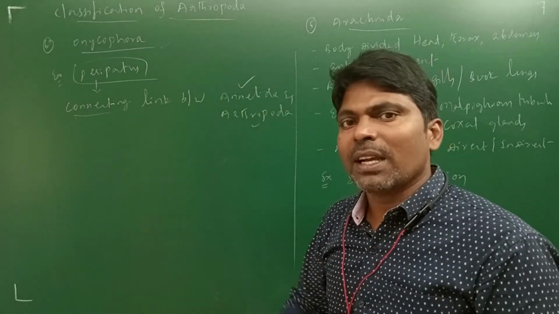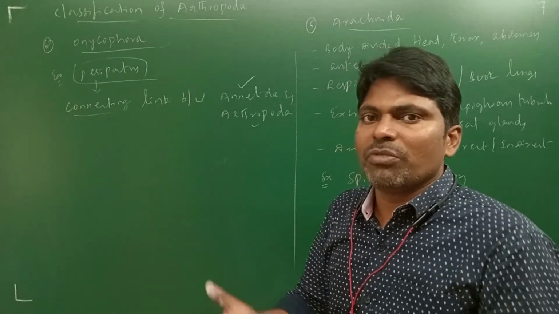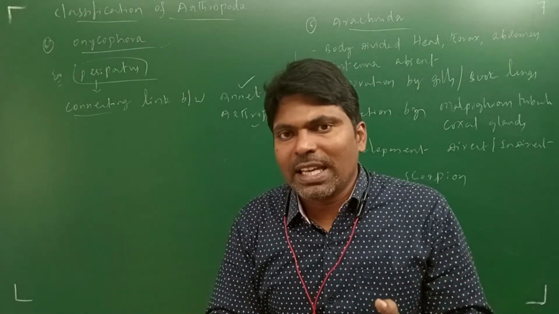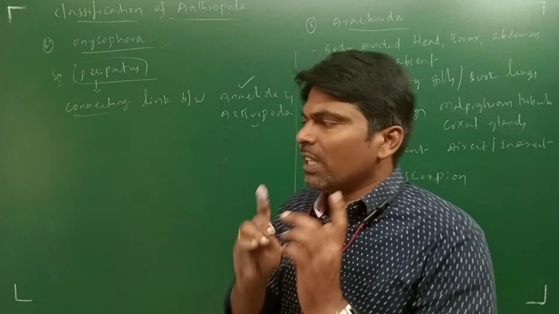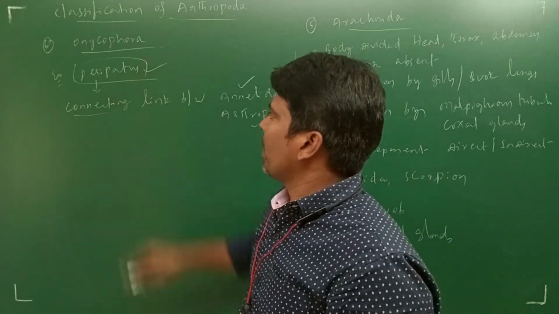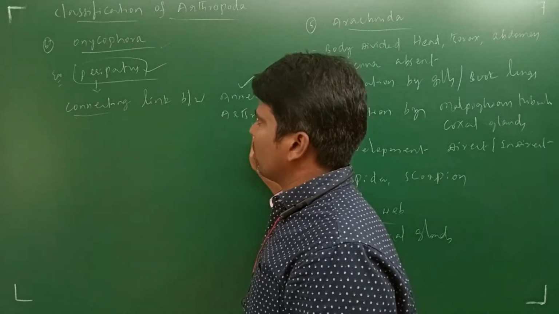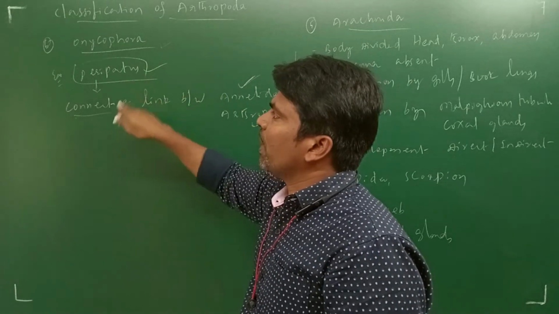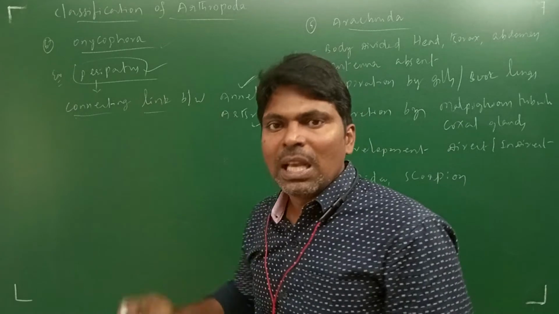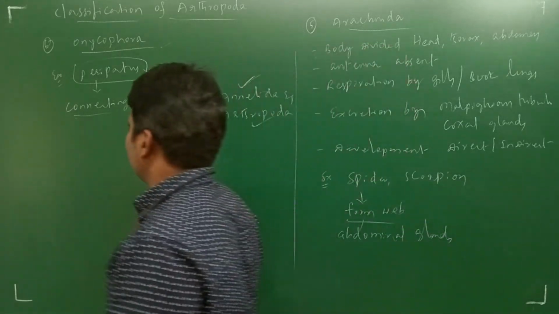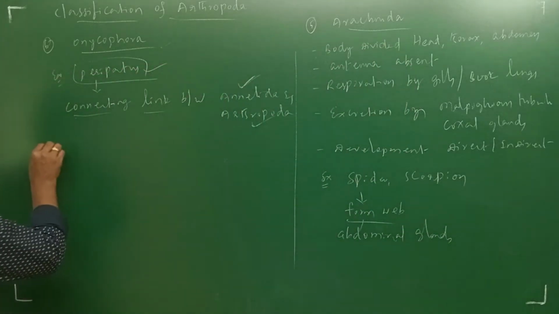What is meant by connecting link? A connecting link is a particular organism which has the characteristic features of both phyla present in that one organism. That is Peripatus. Annelidan characters are there, arthropodan characters are there. Both are present in Peripatus, so it is considered a connecting link. Clear?